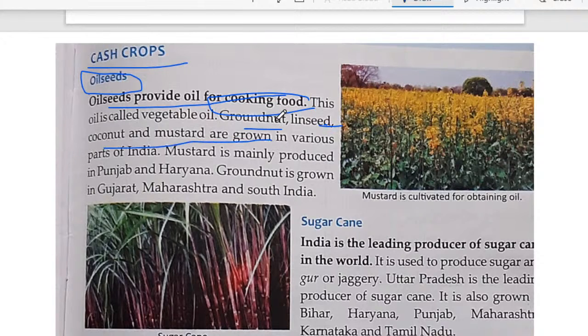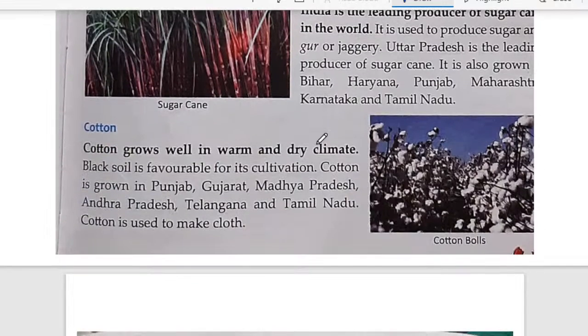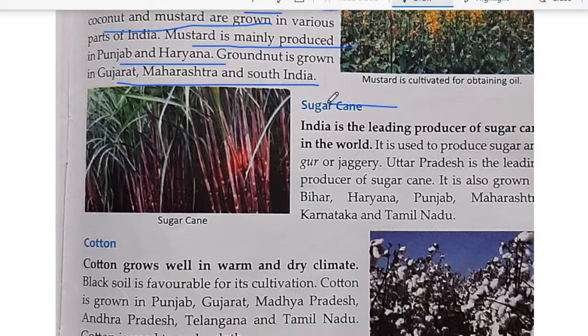All these oils you must have at your home. That oil basically comes from the seed, and the seed which gives us oil is called oilseed. So mustard is mainly produced in areas like Punjab and Haryana. Groundnut is grown in Gujarat, Maharashtra and South India. Then we have the next, sugarcane.